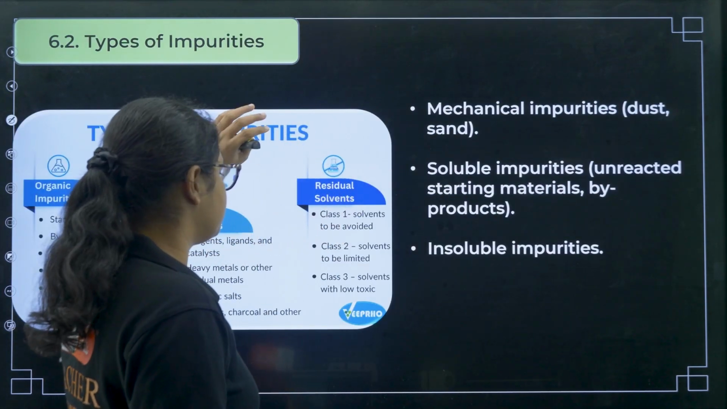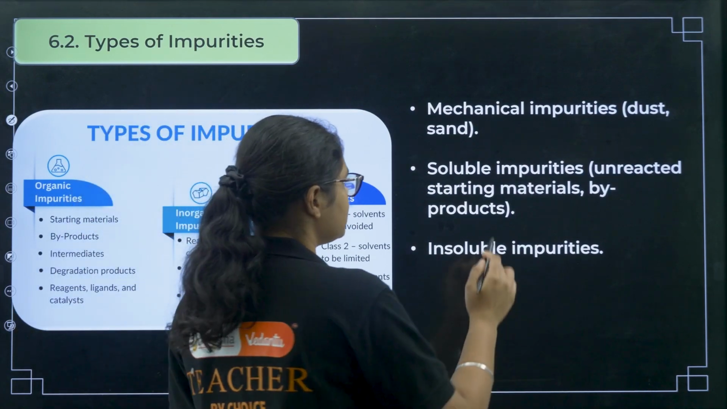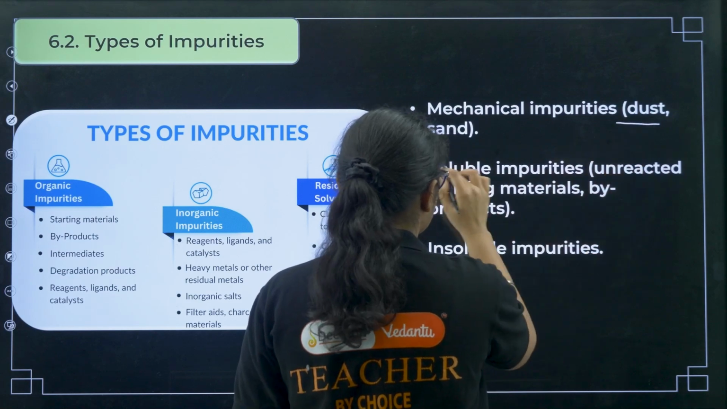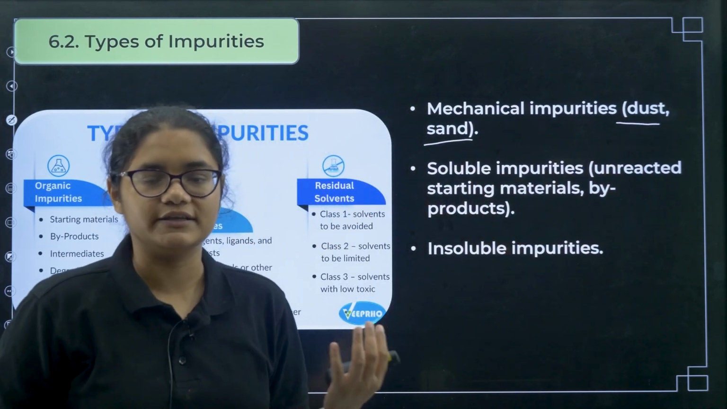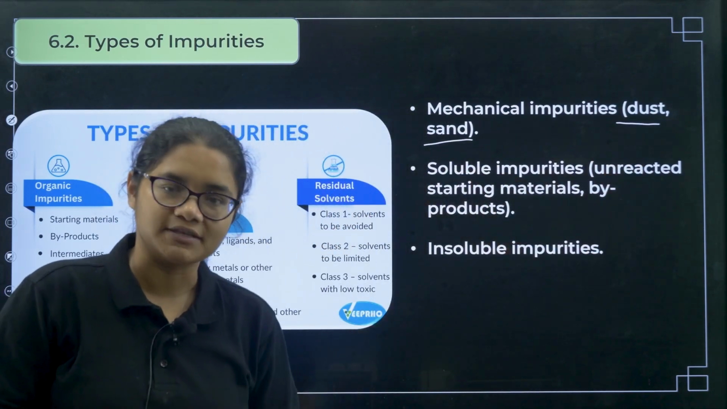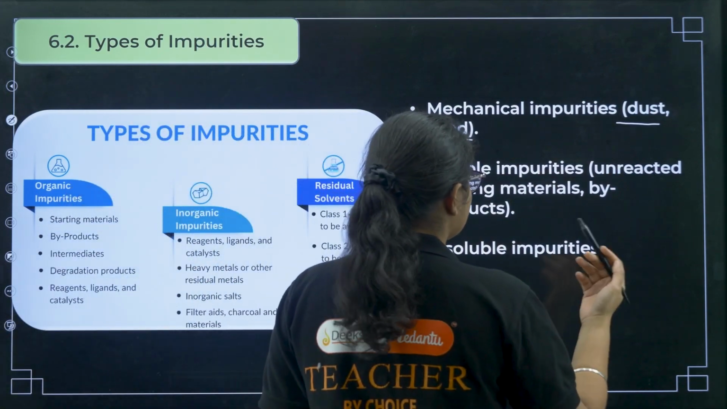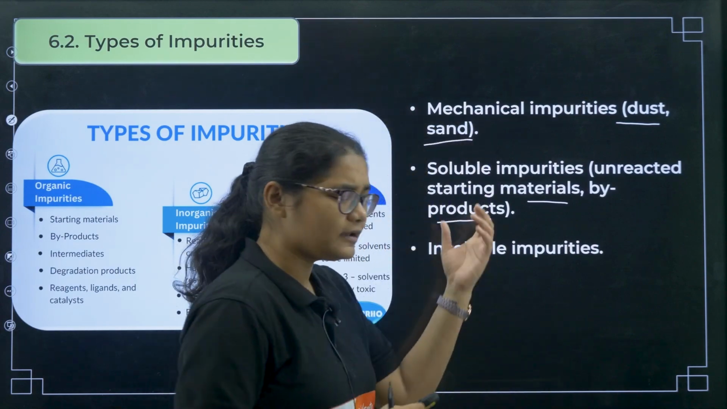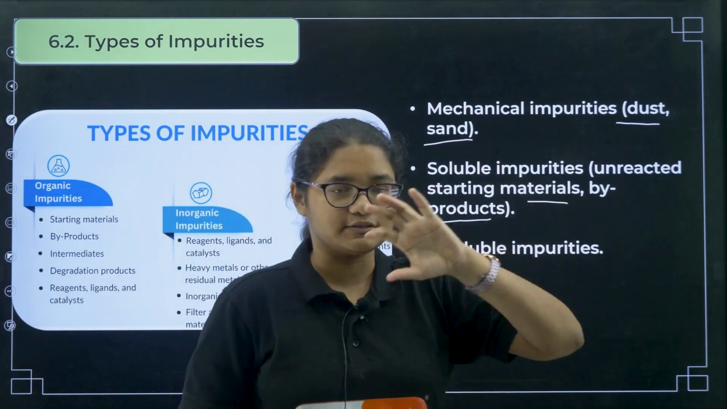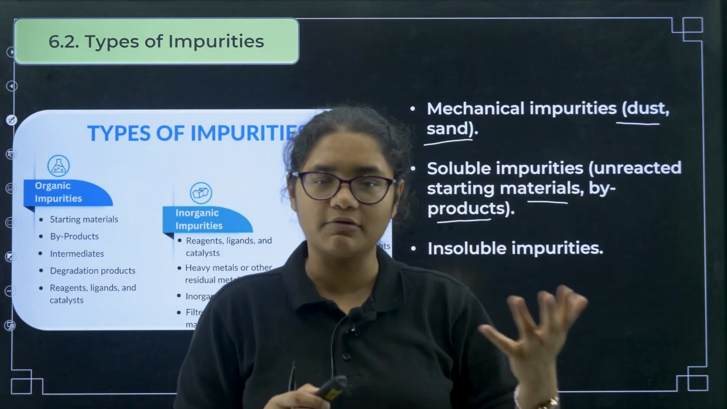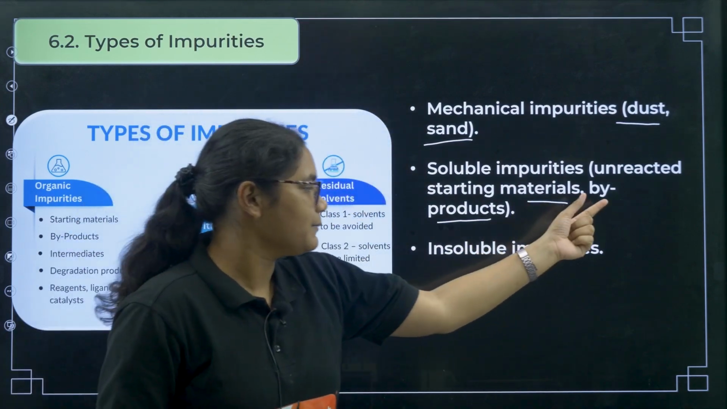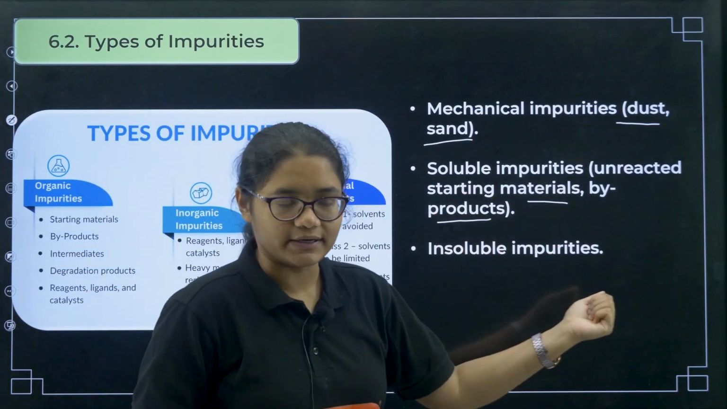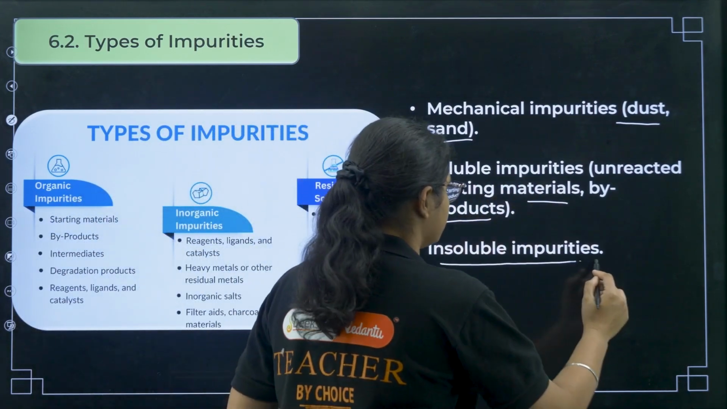Now, what are the different types of impurities? Impurities are generally of 3 categories. One is mechanical impurities, like normal dust and sand, which you can remove easily through physical methods of separation. Next are soluble impurities, which are the unreacted starting materials. Some of the reactant you have used remains unreacted, and some byproducts are also formed in the reaction. These are your soluble impurities, and then you also have insoluble impurities.